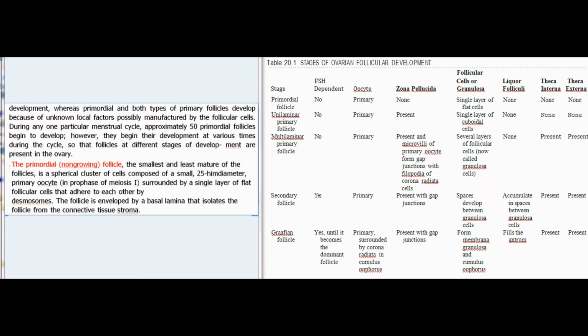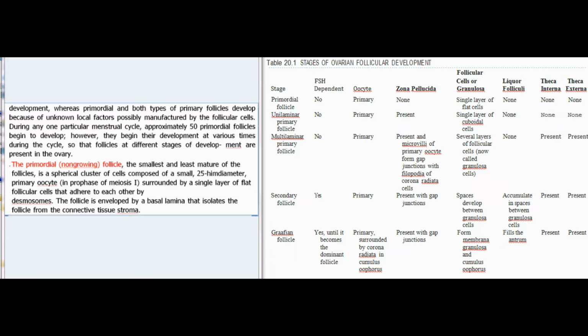During any one particular menstrual cycle, approximately 50 primordial follicles begin to develop. However, they begin their development at various times during the cycle, so that follicles at different stages of development are present in the ovary. The primordial, non-growing, follicle, the smallest and least mature of the follicles, is a spherical cluster